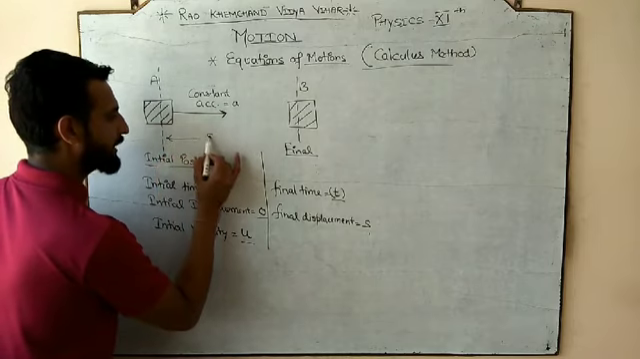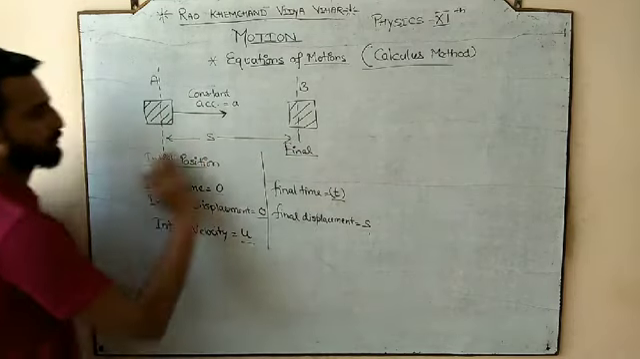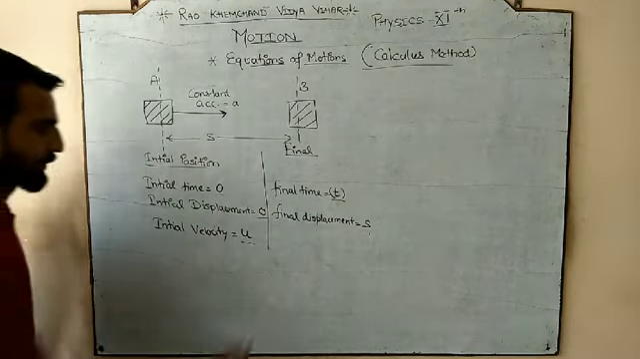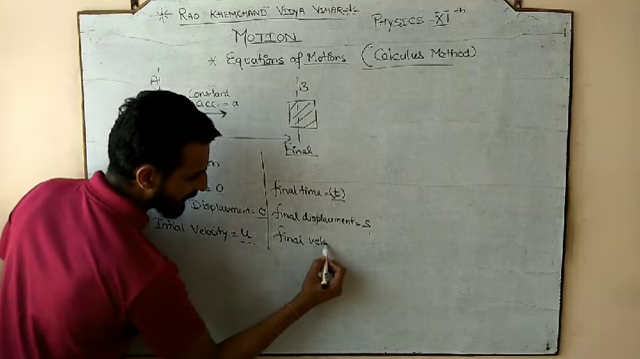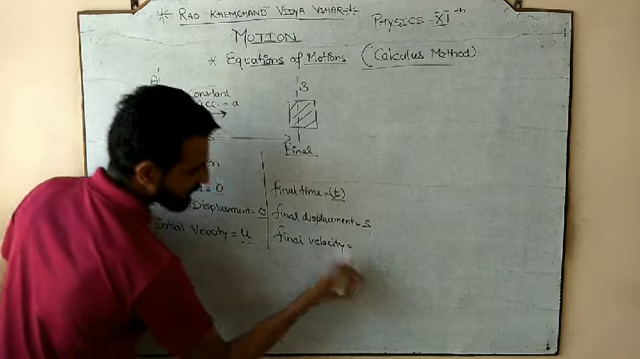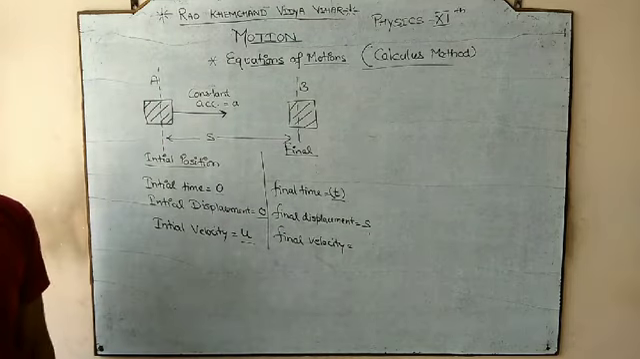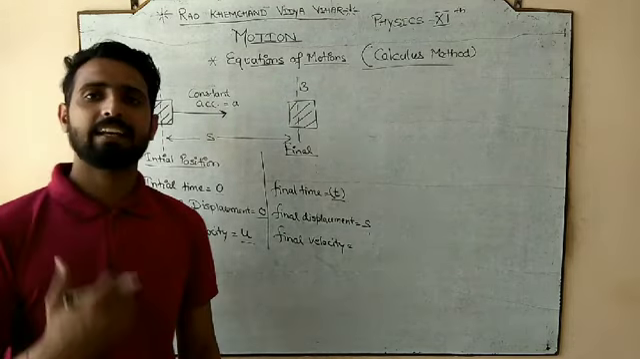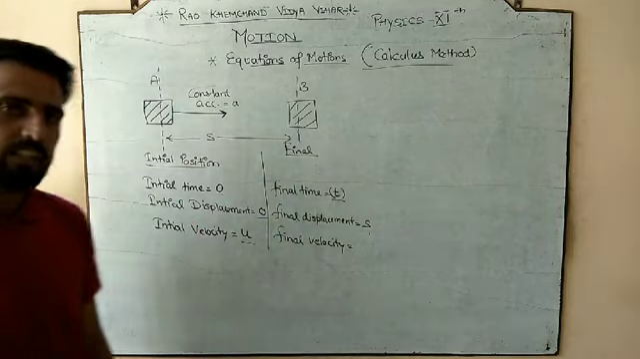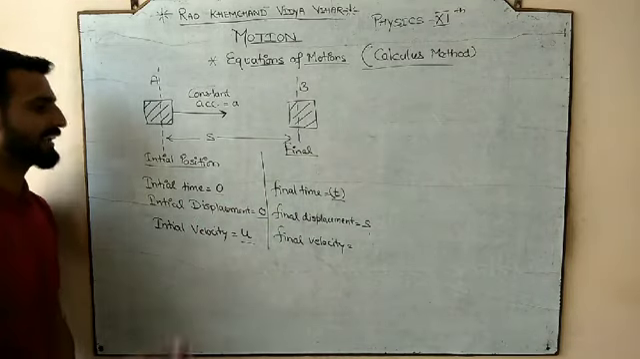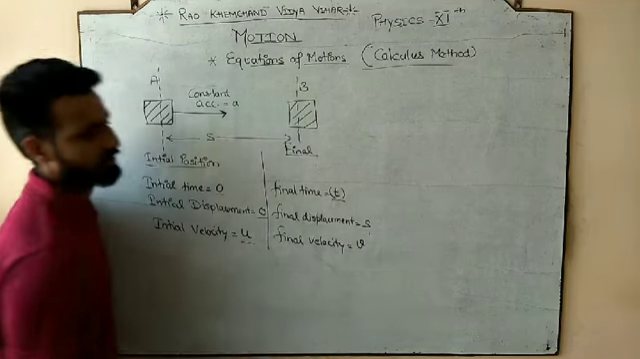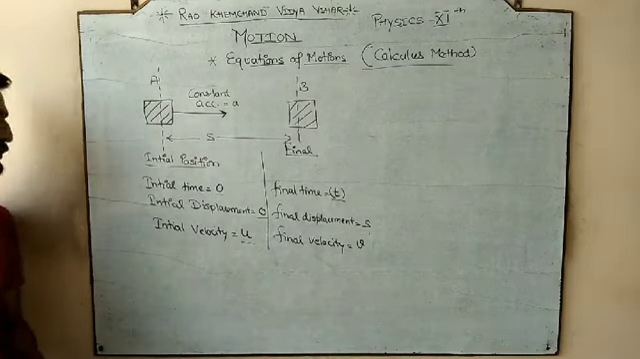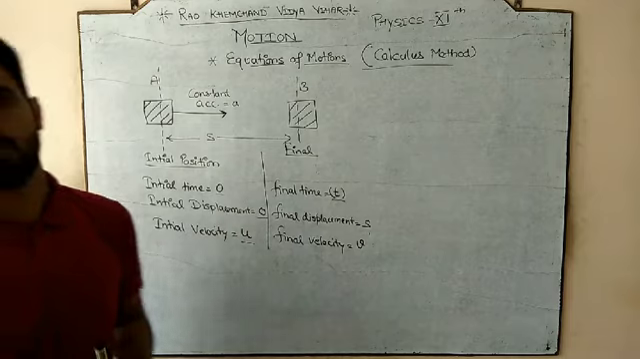So from A to B, let's suppose the body covered the S displacement, and since it is accelerated motion, the body is accelerating. And what is acceleration? Rate of change in velocity. So definitely if the body is accelerating, the velocity is going to change. Let's suppose our final velocity is v. So this is the small story about a car.